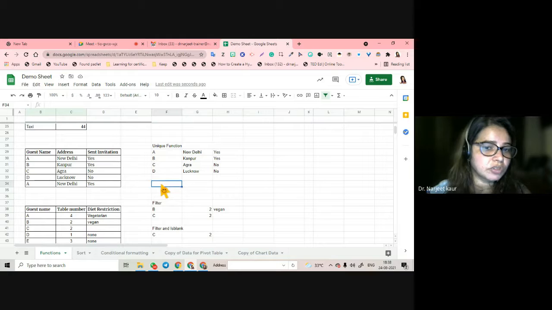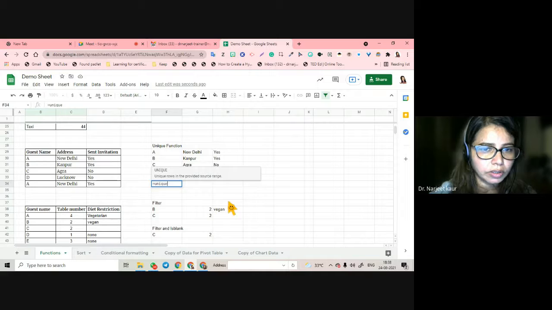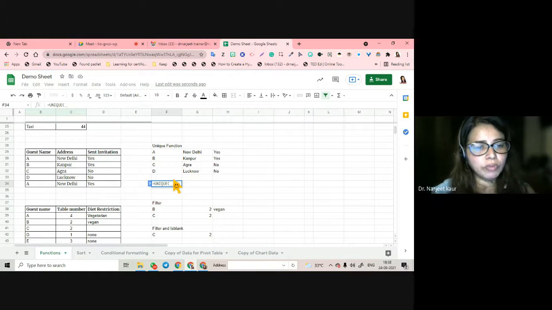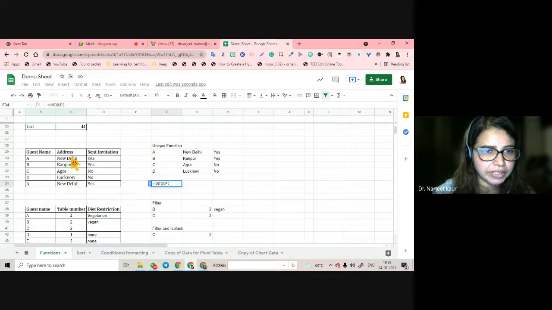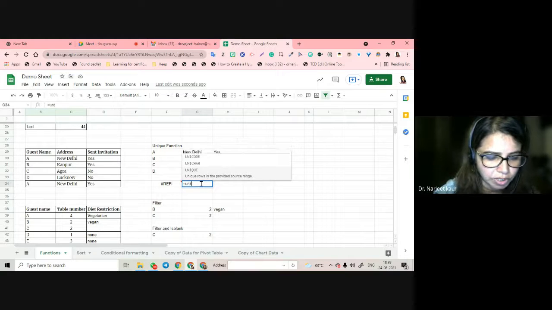Another way of using this also is unique. And what am I going to do is, for example, I want to see, say maybe address only. Shall we try this? I've never tried this. Maybe I want to try only address in unique. And if it is repeated, it is not coming. Maybe I can do what is equal to unique.